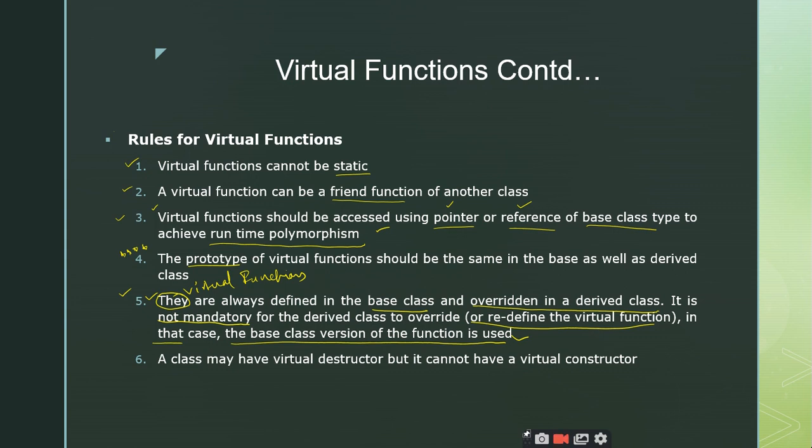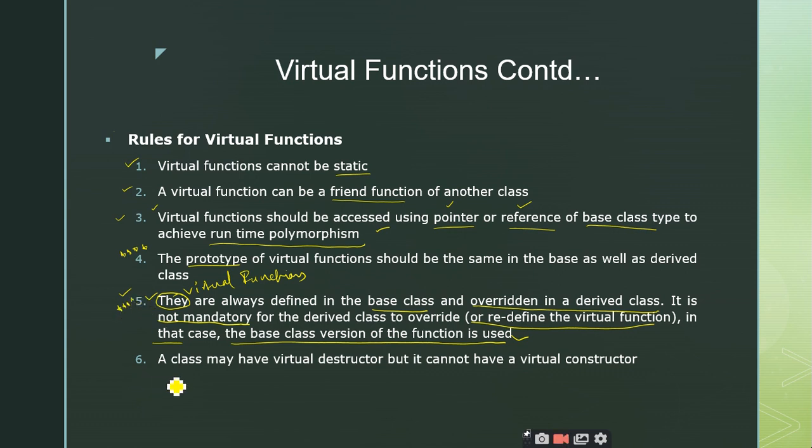It is not a thumb rule that you always have to redefine the virtual functions in the derived class. If you don't redefine them, then automatically the base class version of the function is used, right? Is it clear? This point is also very important. Yes, sir.